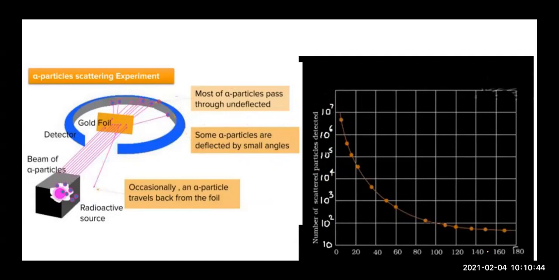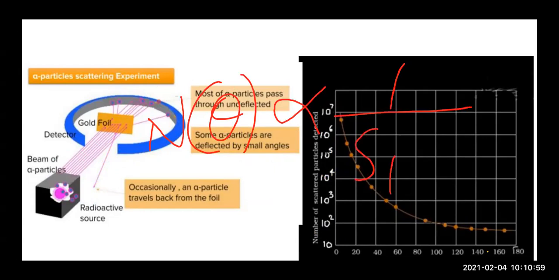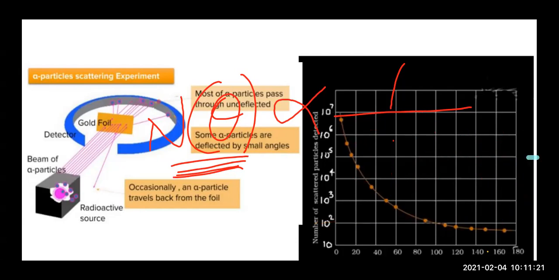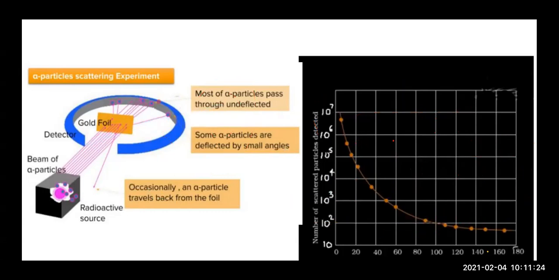So children, it was found that if N is the number of alpha particles scattered per unit area and N is a function of theta, then it varies inversely as sine to the power 4 of theta by 2. So the number of alpha particles scattered per unit area, N(theta), is inversely proportional to the fourth power of sine theta by 2. So this was the relation between the scattering angle and the number of alpha particles scattered per unit area.